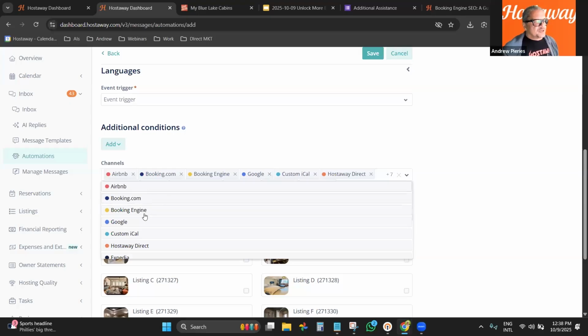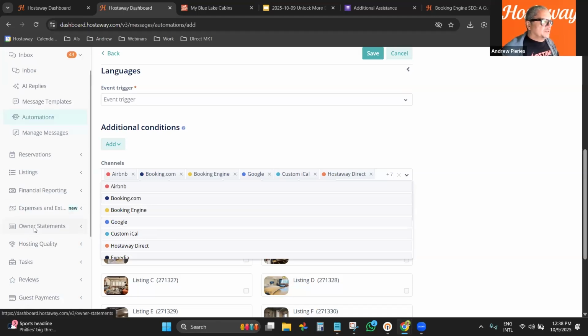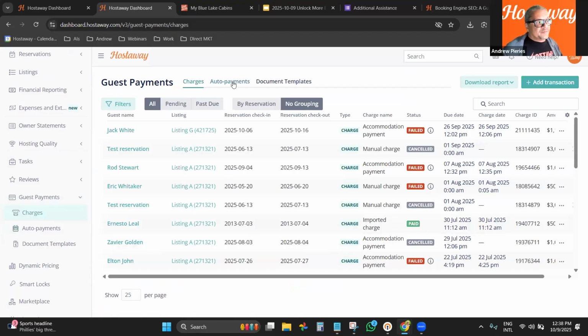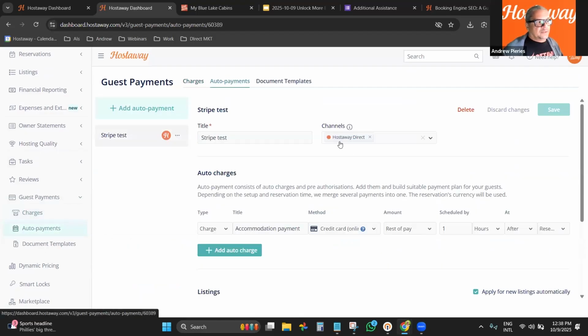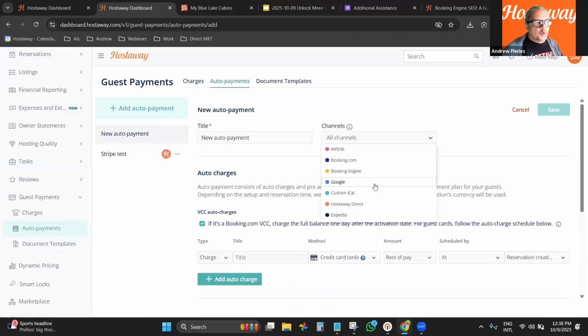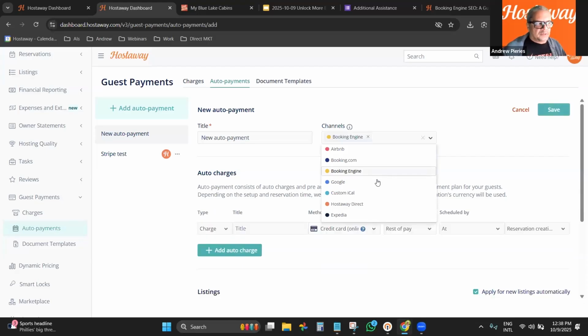they're treated as different channels, right? So you see Booking Engine, you see Direct, and then you see Google. So for all the automations, even the payment, if you're automating the guest payment here, I can have different behaviors. I can create one instruction that works for Google in one specific way, and then I can create another automation that works with Booking Engine in a different way.